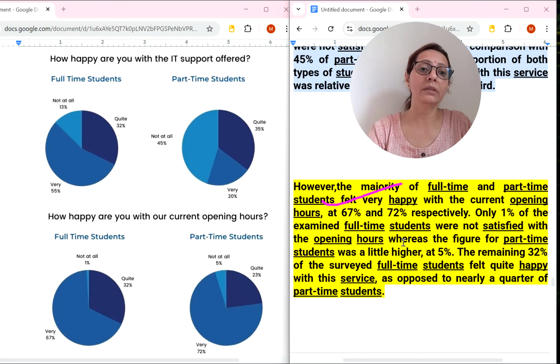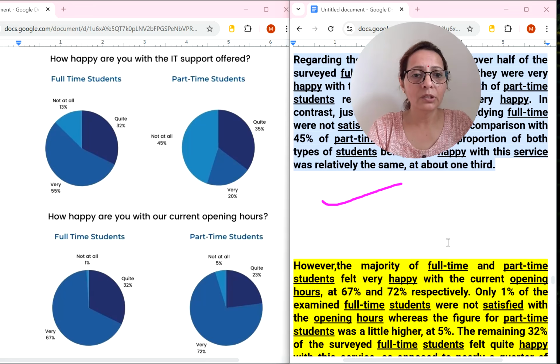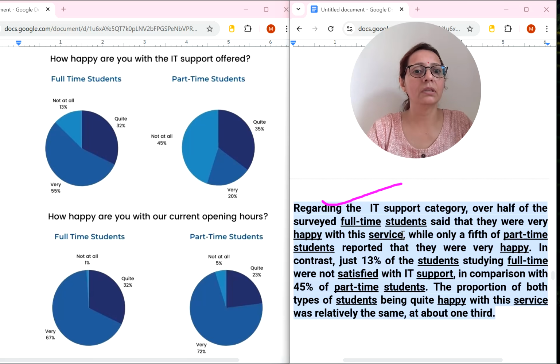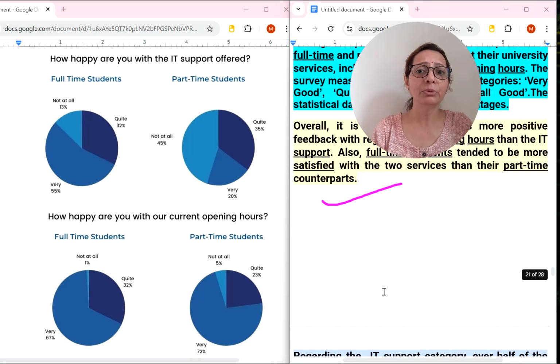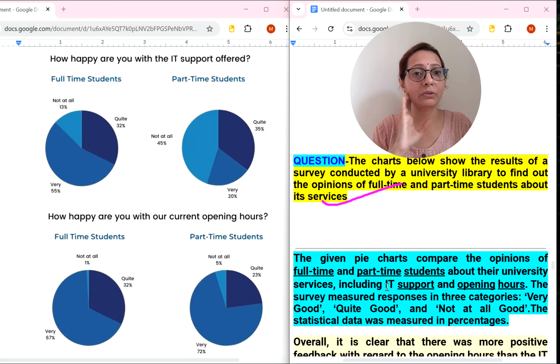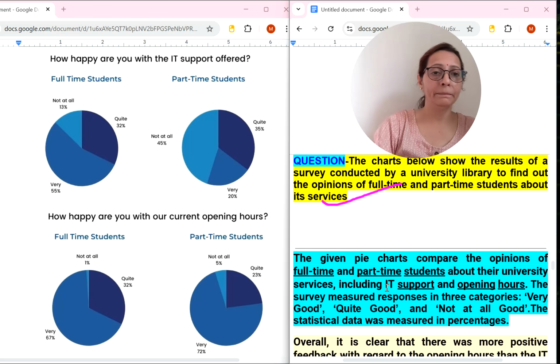Now the question here is why I have underlined these things, because this is repetition of words. Instead of students you can write academics, you can write learners also. For full time I also didn't get the synonyms exactly. With this service, with this category, you can use other words. So students, I have told you, learners, academics, and counterparts also they have written. Of course, before doing practice, you can Google it for more synonyms. Try to use synonyms in your essay.